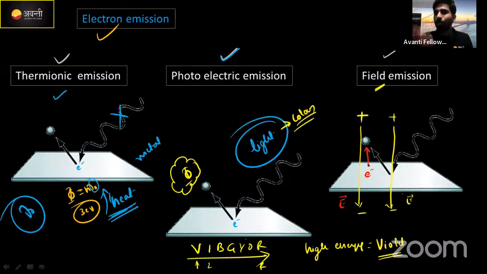Same condition, no? This is a kind of emission. By applying the electric field, we can eject the electron from the metal surface. These are the types of electron emission. Okay, majorly in this chapter we are going to deal with photoelectric emission. Clear?